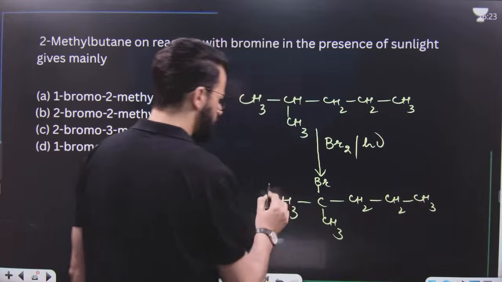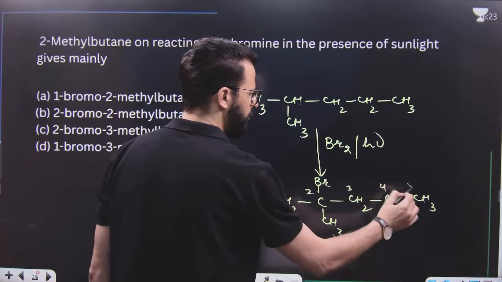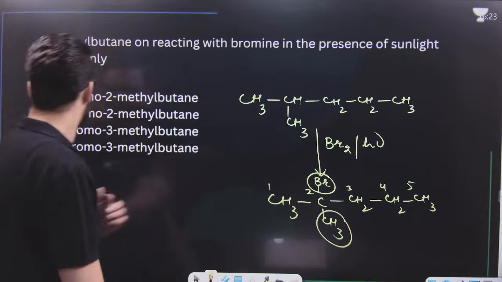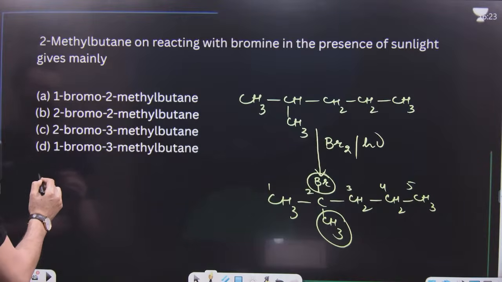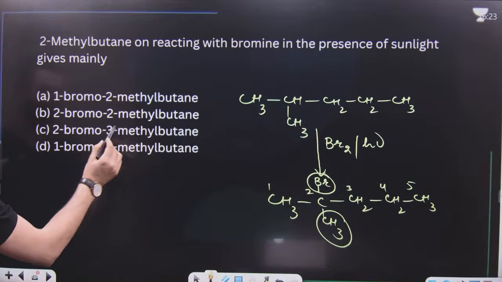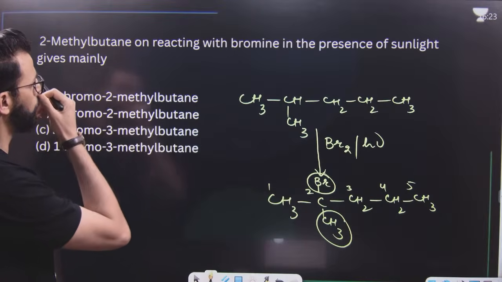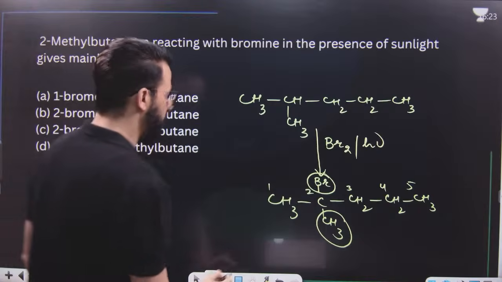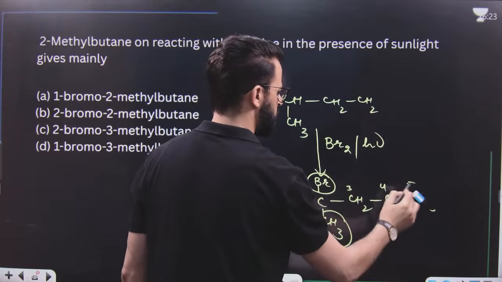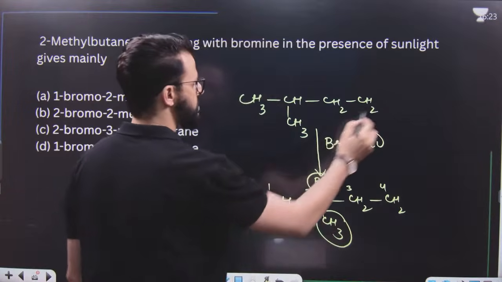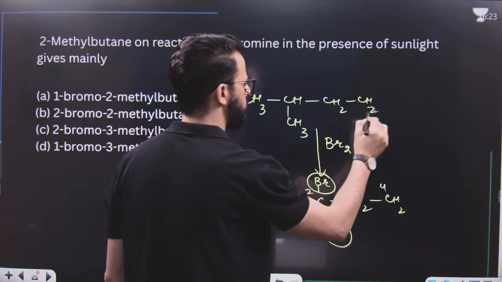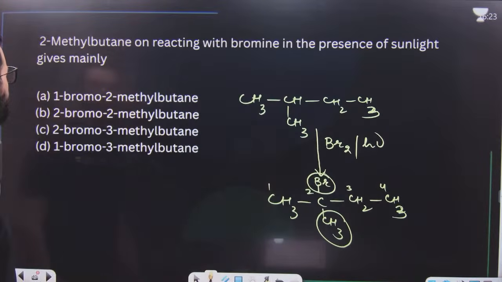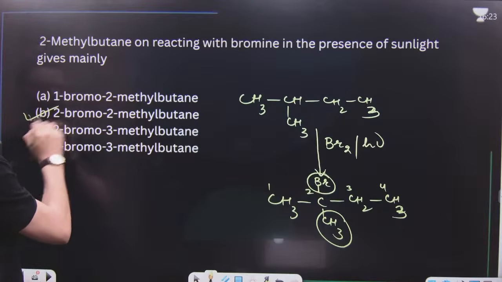That means, dear students, 1, 2, 3, 4, 5, it is 2-methyl and 2-bromo. So it is 2-bromo, 2-methylpentane. Okay, sorry, this is butane, not pentane. 1, 2, 3, and this is 4. Now it is 2-bromo, 2-methylbutane. 2-bromo, 2-methylbutane is this one.